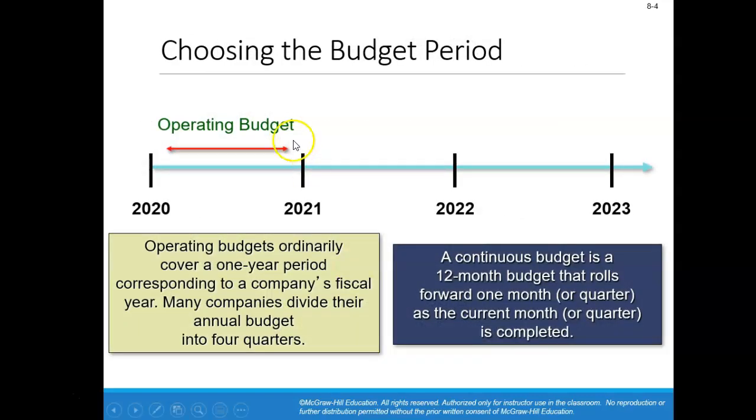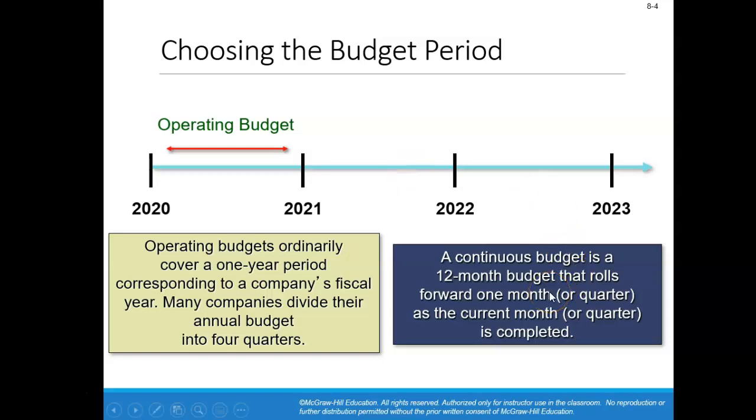Again, for most companies, their operating budget will cover their fiscal year. So the budget may be from the beginning of 2020 until the end of 2020. Typically, the budget is divided into what we call 4 quarters. As you understand, there are 4 quarters in a year: first, second, third, and fourth quarter. So we do have a budget for the entire year. However, we want to look at what we expect to take place during each quarter of that fiscal year.